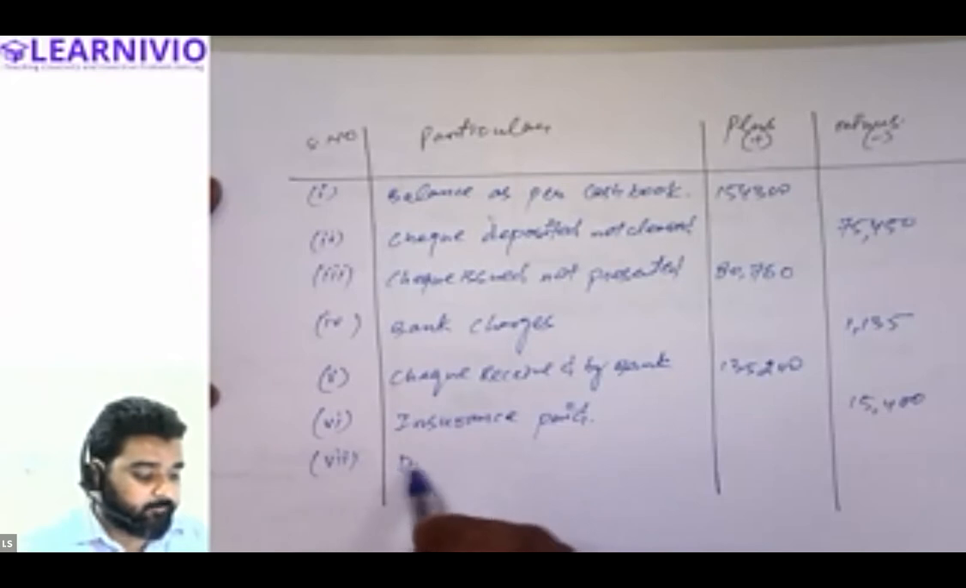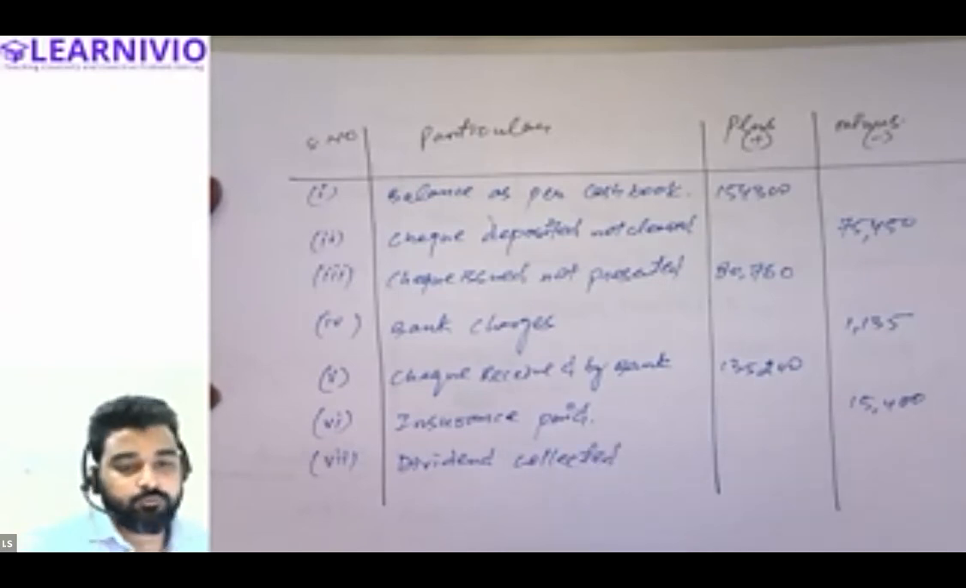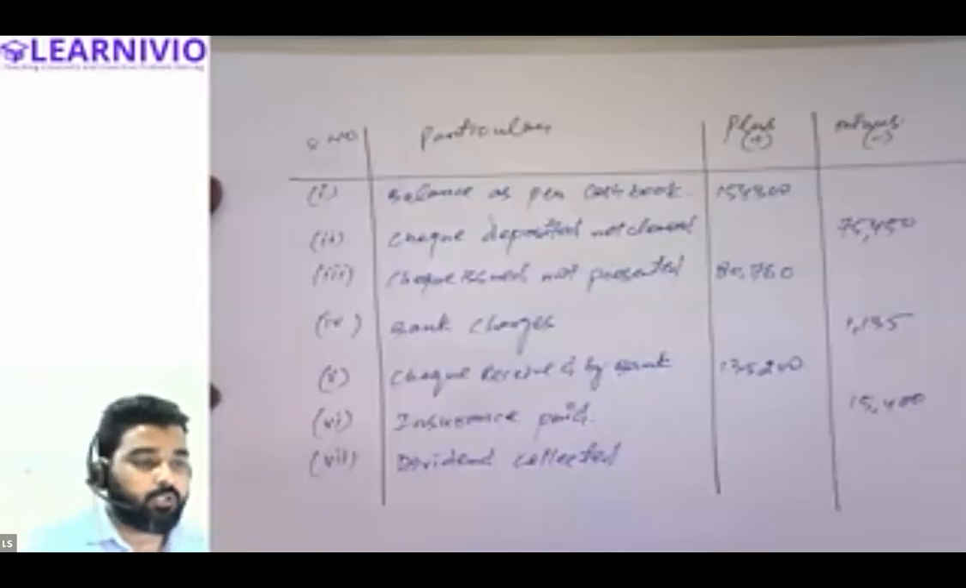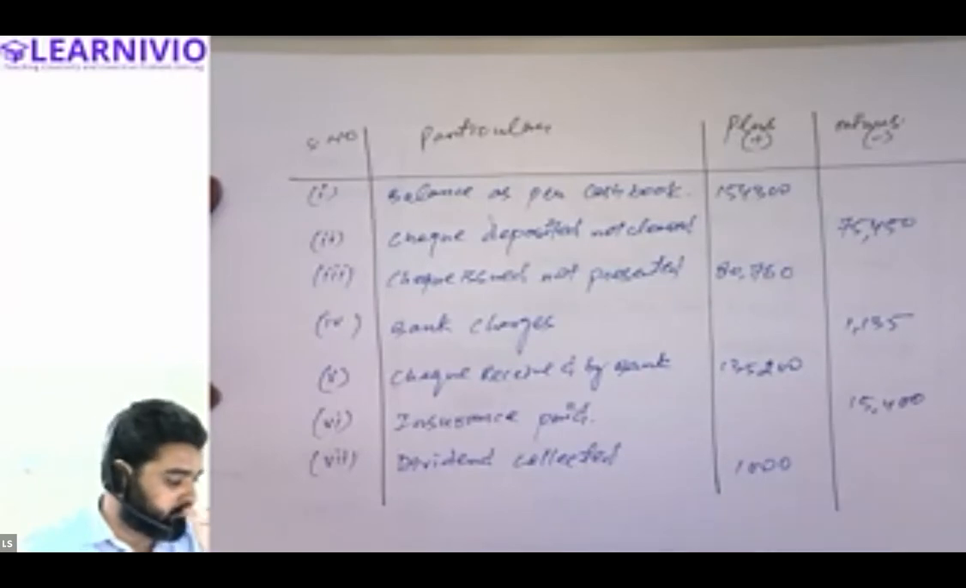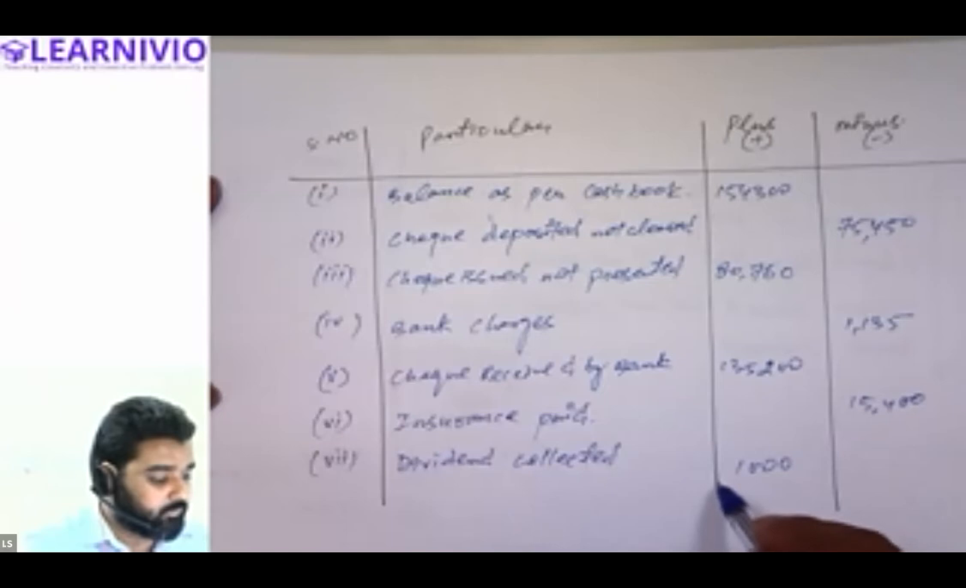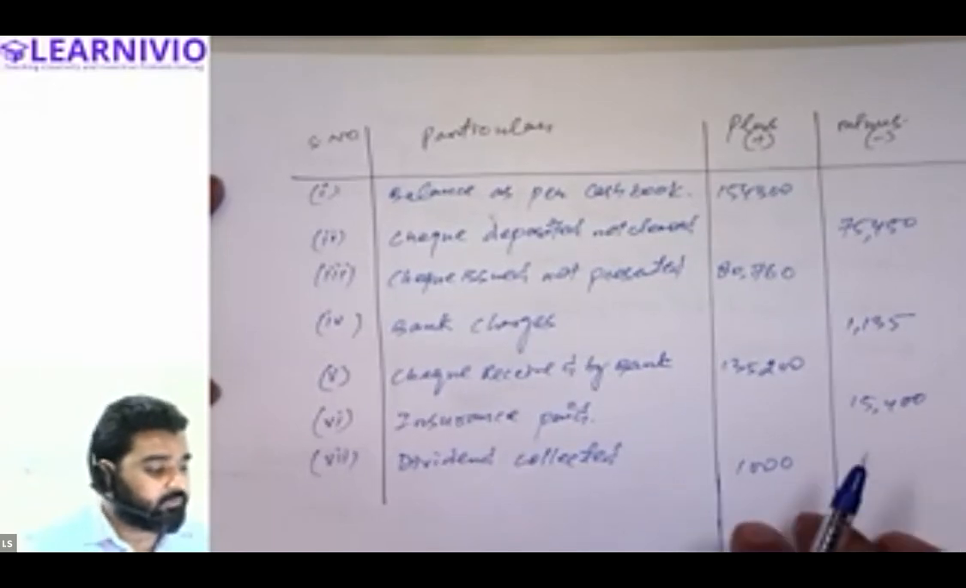Dividend collected by bank. So dividend collected will increase the amount of cash, 1,000. All right, everyone? Yes, sir. Done. Now just total both the sides, plus and the minus.